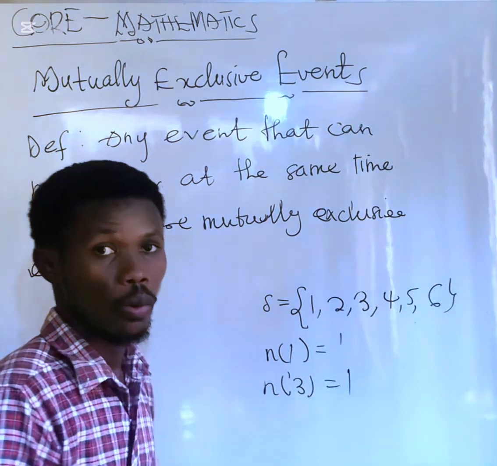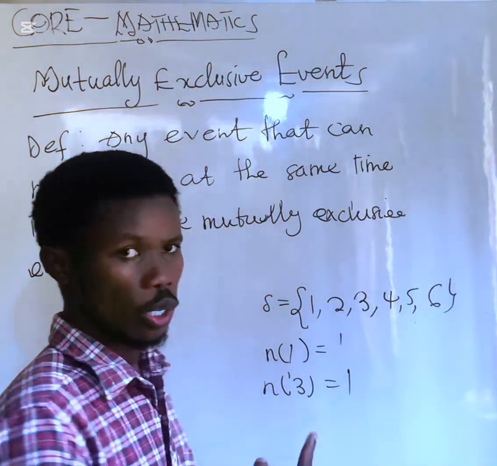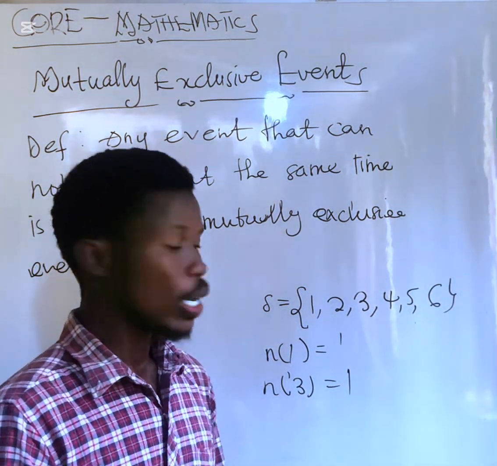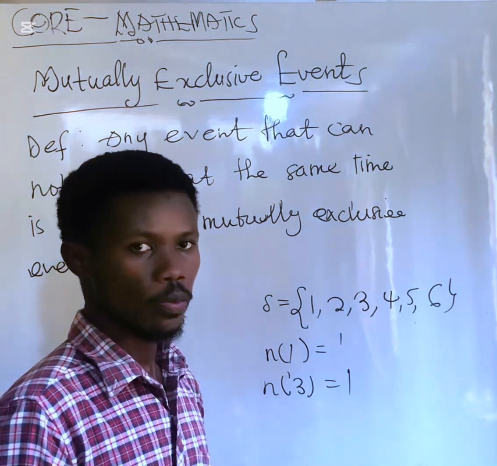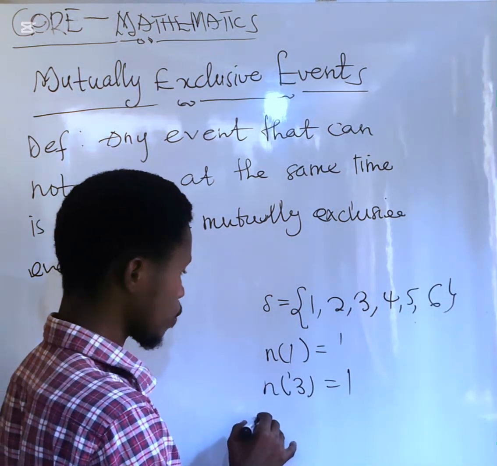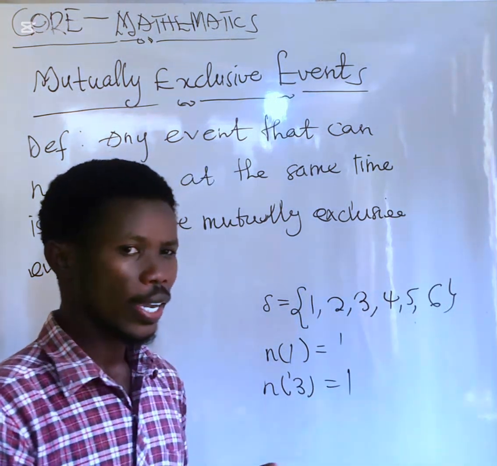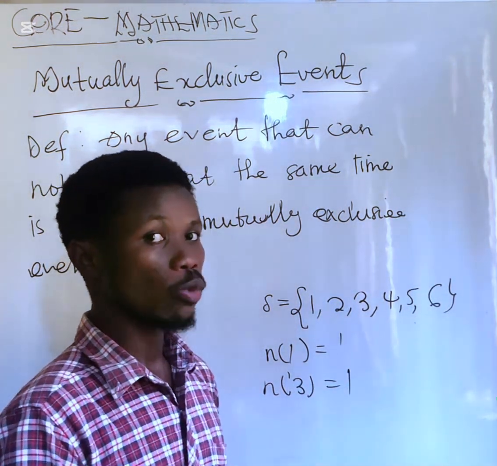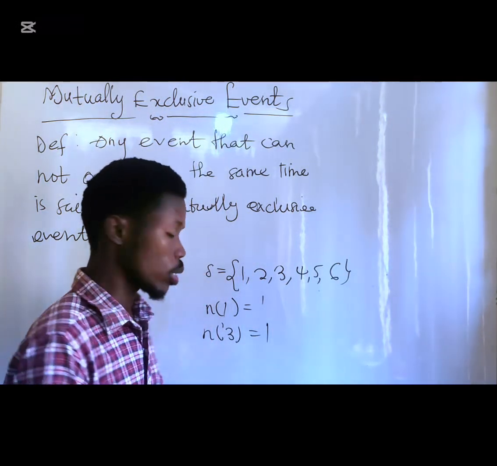We can get 3 only once. Is that okay? So, because we toss the die once, there's no way that we can get 1 and 2 at the same time. No. So, we can have probability of getting 1 or 2. Either you can get 1 or 2, but you can't get 1 and 2. So you have to understand these two English words.